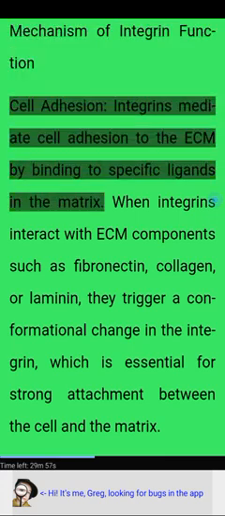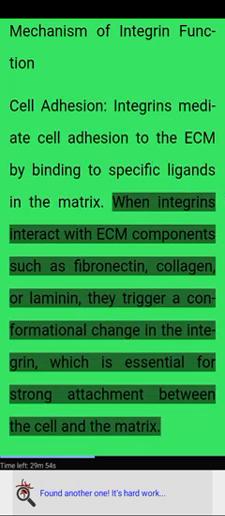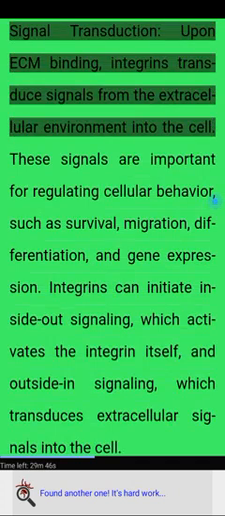Mechanism of integrin function. Cell adhesion. Integrins mediate cell adhesion to the ECM by binding to specific ligands in the matrix. When integrins interact with ECM components such as fibronectin, collagen, or laminin, they trigger a conformational change in the integrin, which is essential for strong attachment between the cell and the matrix.